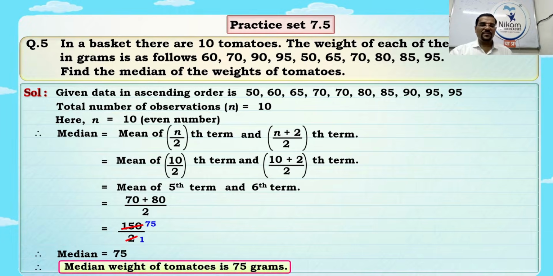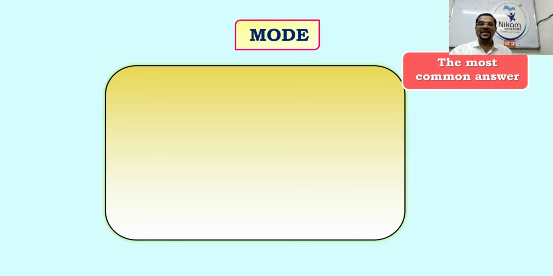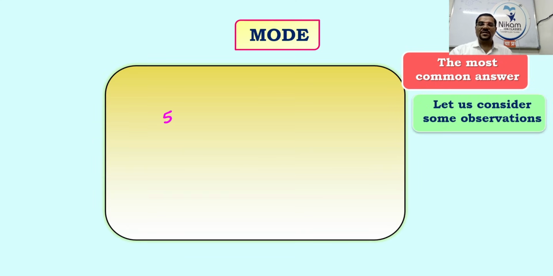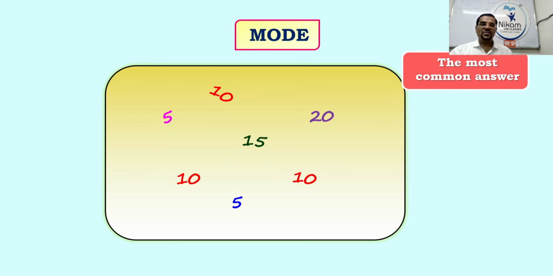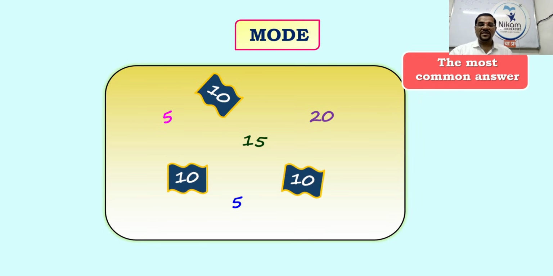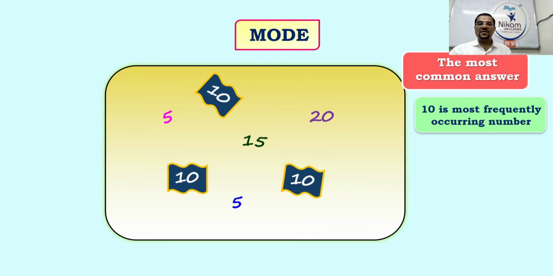Very good. Now we'll go to the third topic of this one, which is called the mode, your third example. So what is mode? It means the most common answer, the most common frequency. Suppose these numbers are there. Can you see 5, 10, 10, 15, 5, 10, 20. Which number is repeated many times here? 10 is repeated thrice. So that 10 is nothing but the mode of this data.